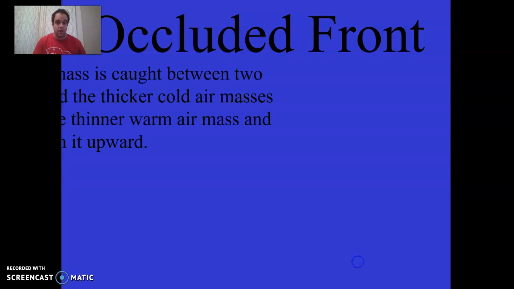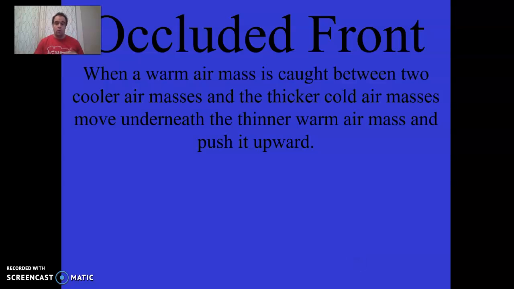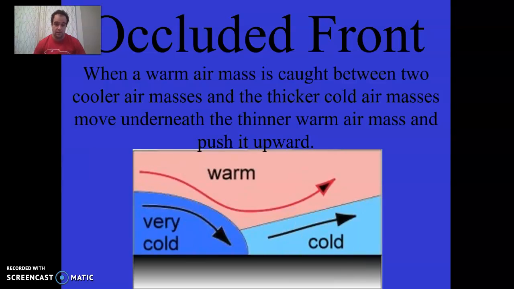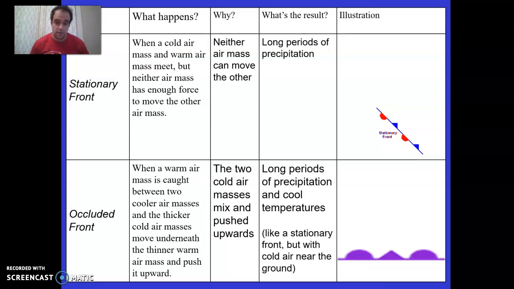Now, an occluded front, well, those are fun. This one, a warm air mass is caught between two cold air masses, and the thicker cold air mass moves underneath the warm one. They push it upwards, like this. So two colds coming together, one is usually colder than the other, but that warm air still rises. It's going to have to get up there somehow. And so there's this warm air mass hanging out above those cold air masses. So this is when they mix and push it upwards.